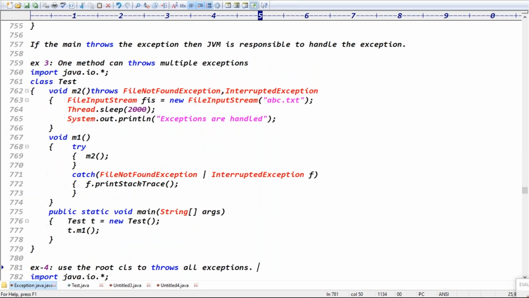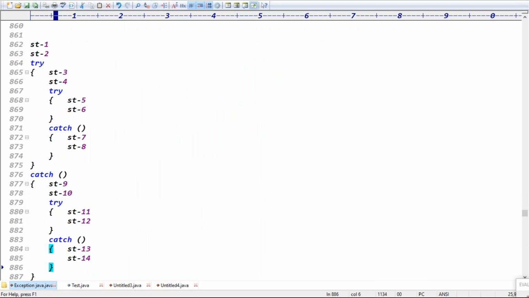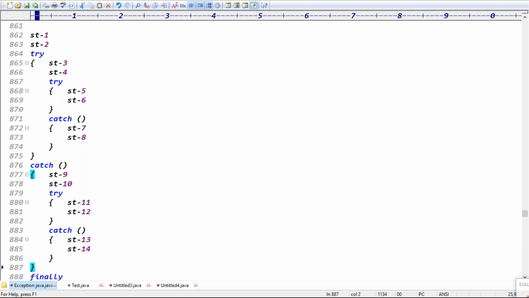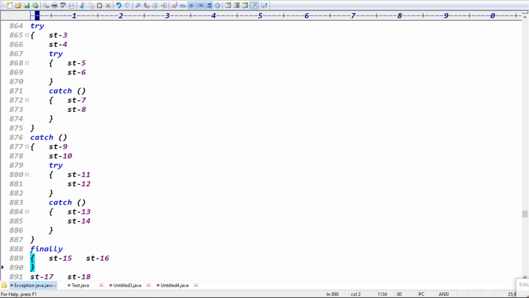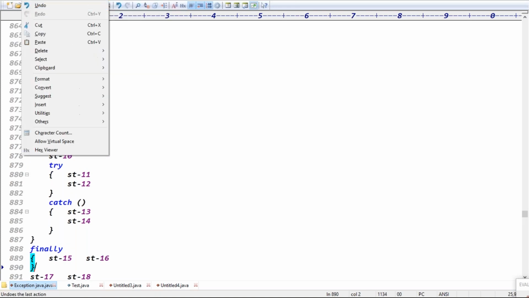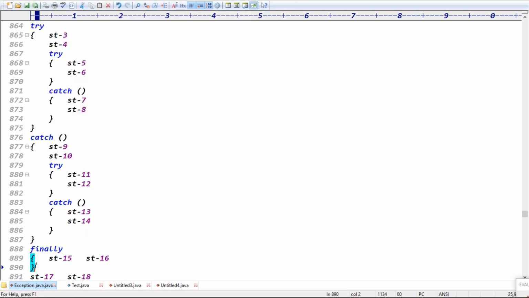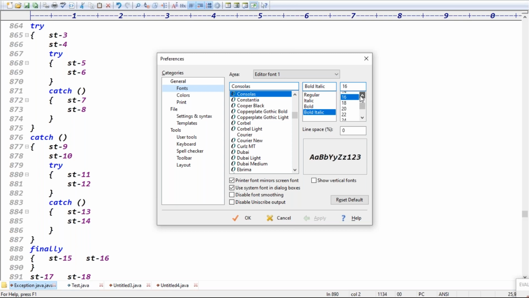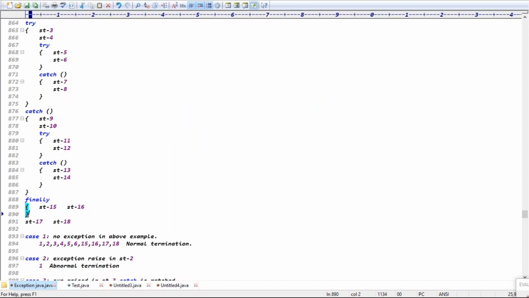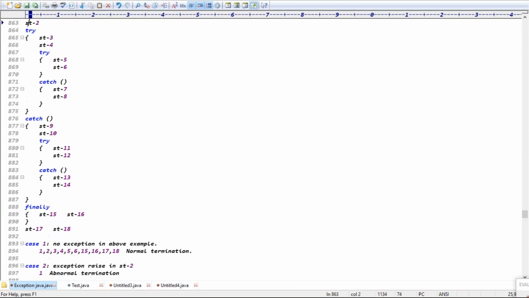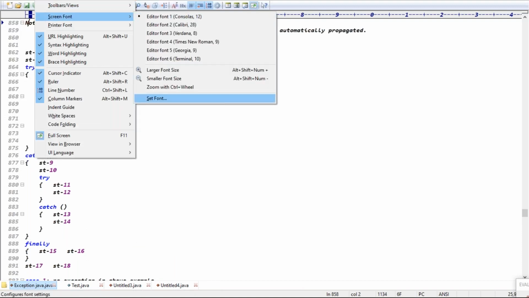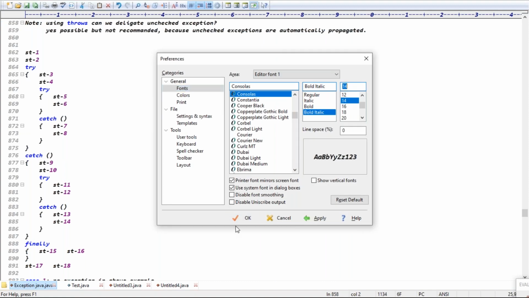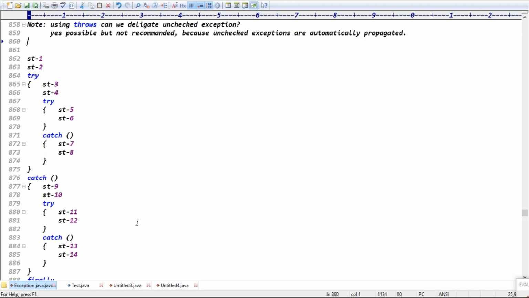Now tell me. See this code once. Statements 1, 2, 3, 4, 5, 6, 7, 8, 9, 10, 11, 12, 15, 16, 17, 18 are there. Guys, total how many statements are there? Let me reduce the font size. Yeah, 18 statements are there.